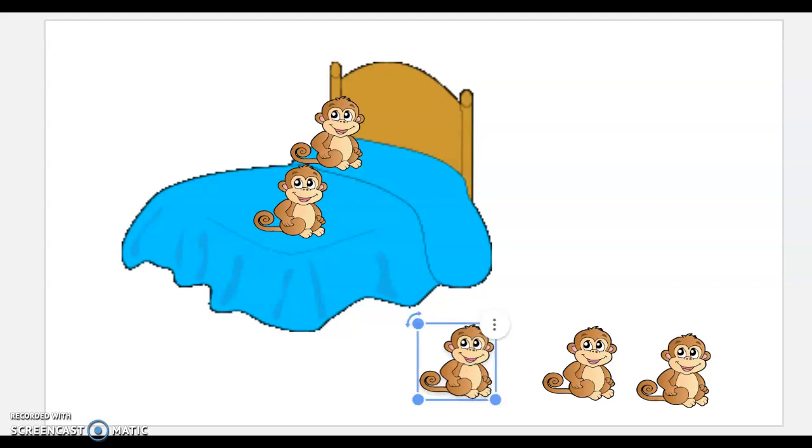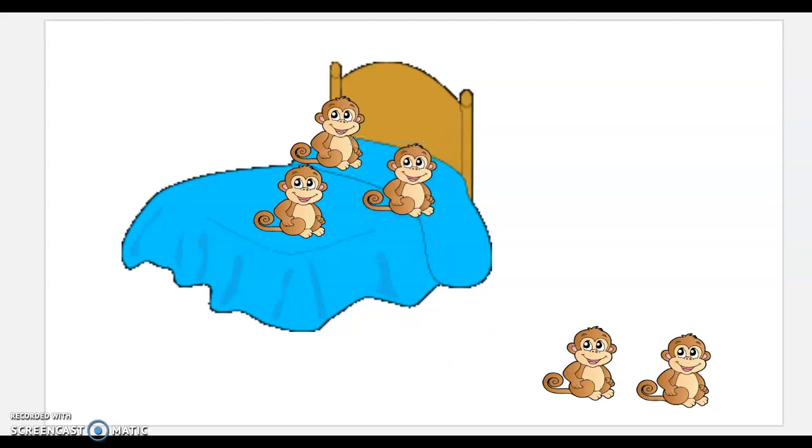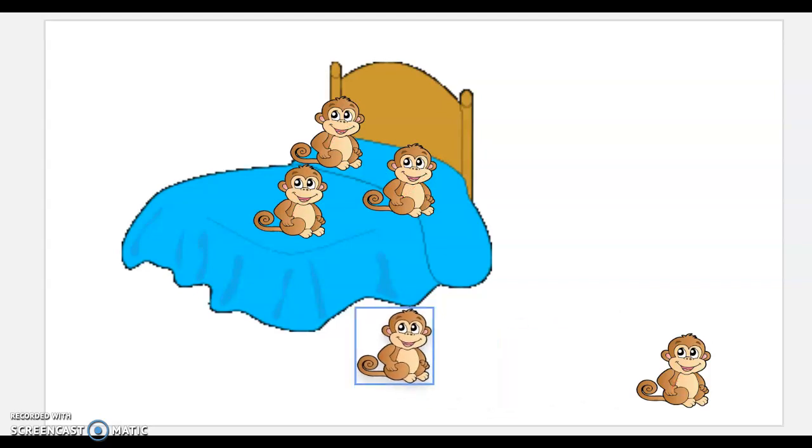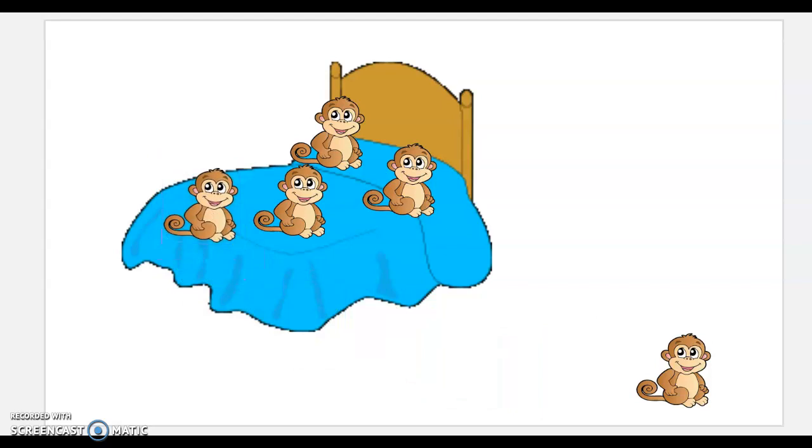If we had 3 monkeys on the bed and 2 on the floor, we still had 1, 2, 3, 4, 5 monkeys in the room. Count them with me again. 1, 2, 3, 4, 5 monkeys. If we had 4 monkeys on the bed and 1 on the floor, we still had 1, 2, 3, 4, 5 monkeys in the room.